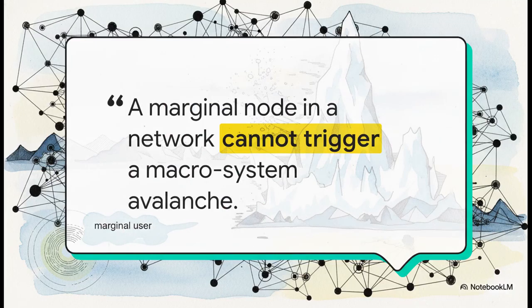Dr. Chen really leaned into his academic background here, utilizing complex systems theory and the CAP theorem to defend himself. He argued a single marginal node in a complex network cannot trigger a macro system avalanche. To put that into layman's terms, an ordinary user with a small following who simply forwards a post is just a tiny ripple, right? It physically lacks the capability to cause a massive societal avalanche.